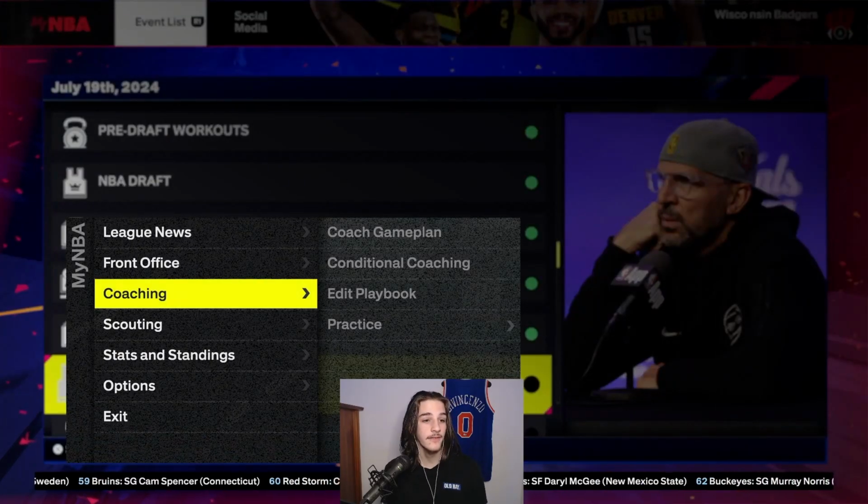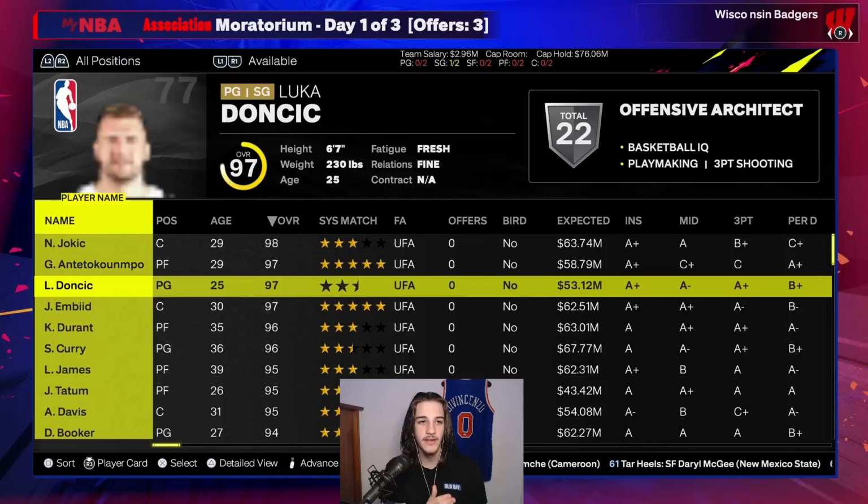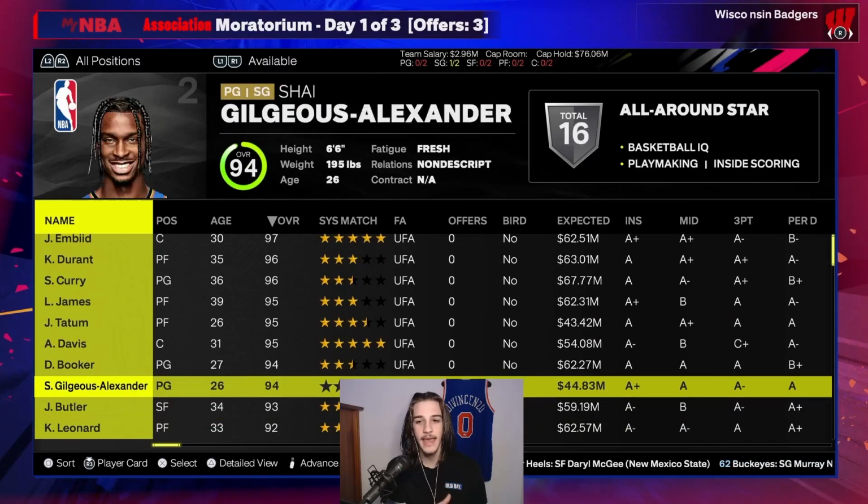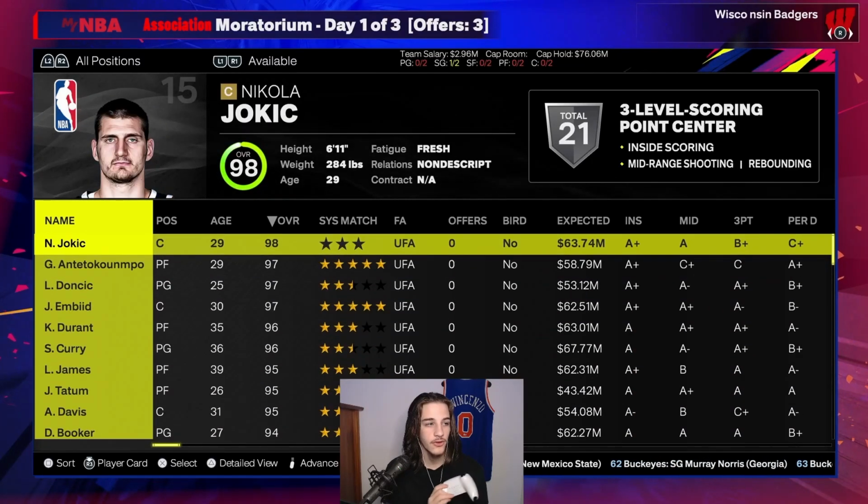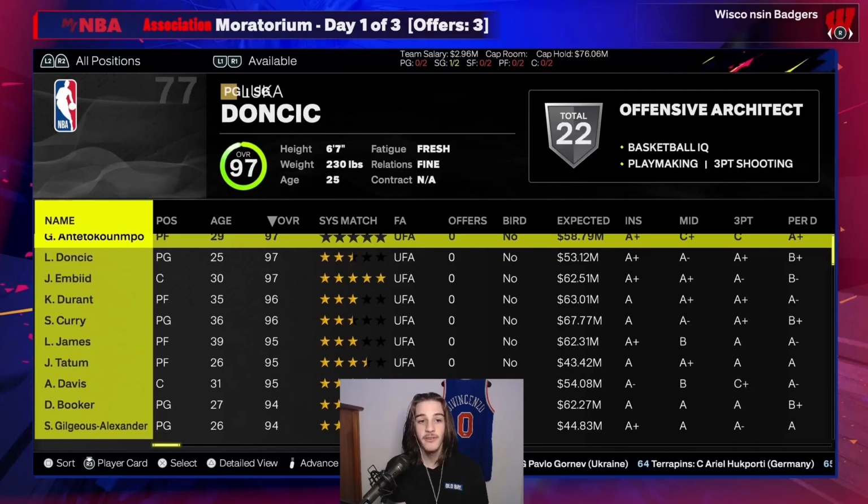Now, the only thing left to do is let these teams try and get these players to commit to their teams. Again, there's no salary caps, so they can bring as many players on as they want.